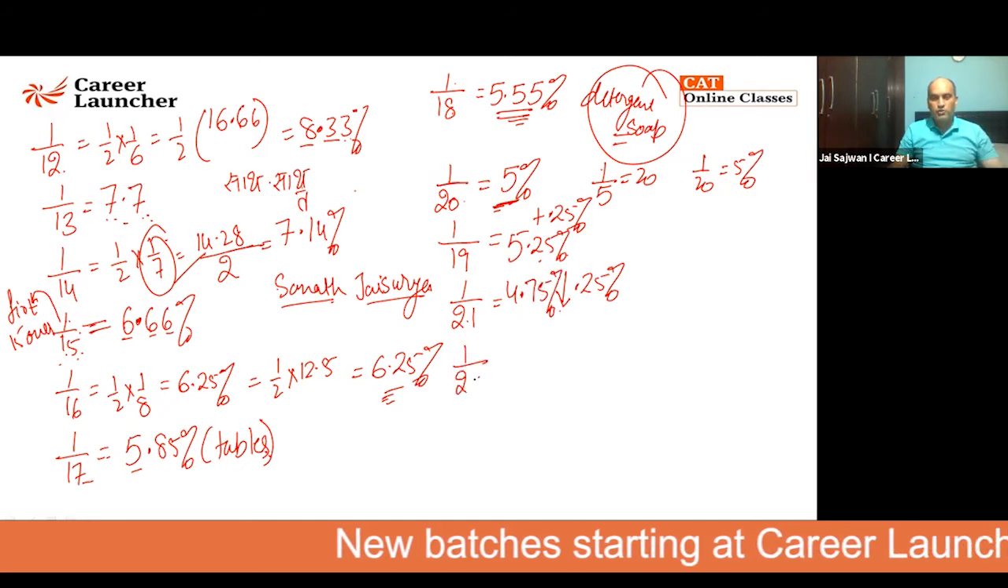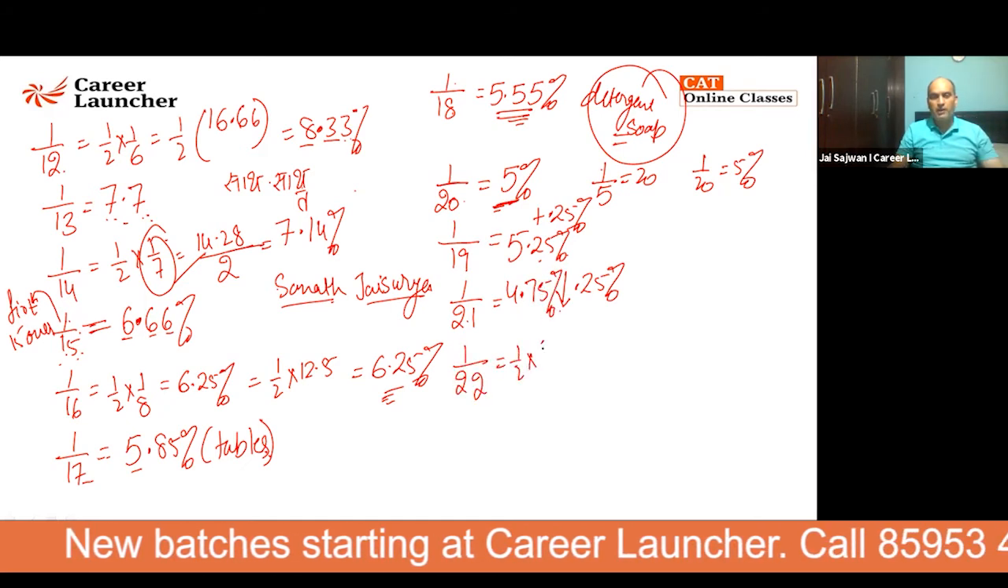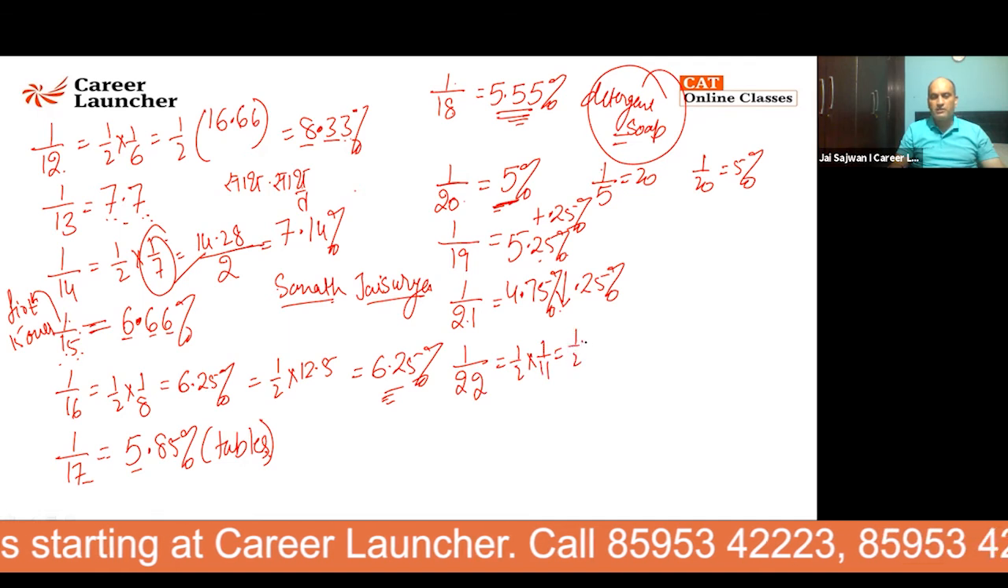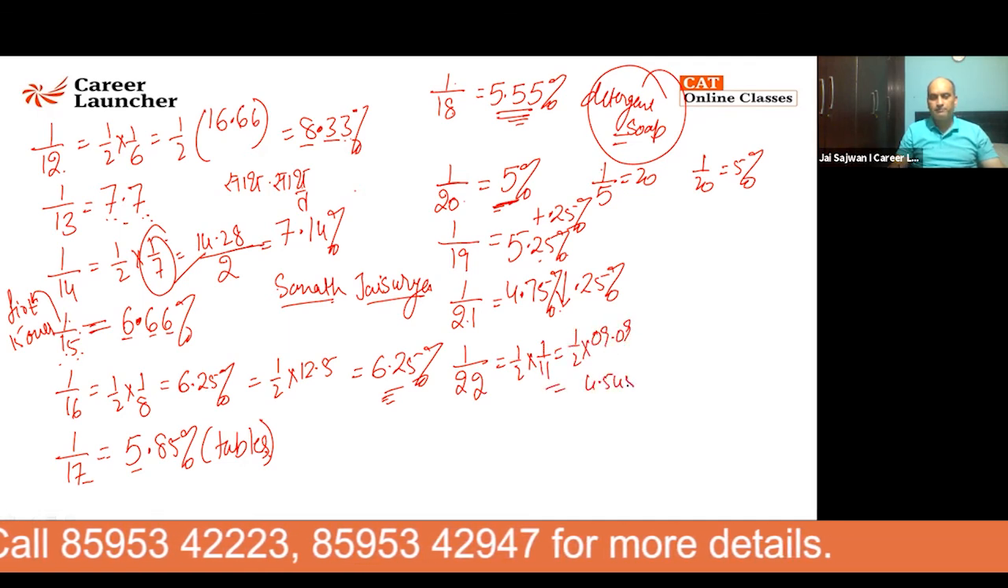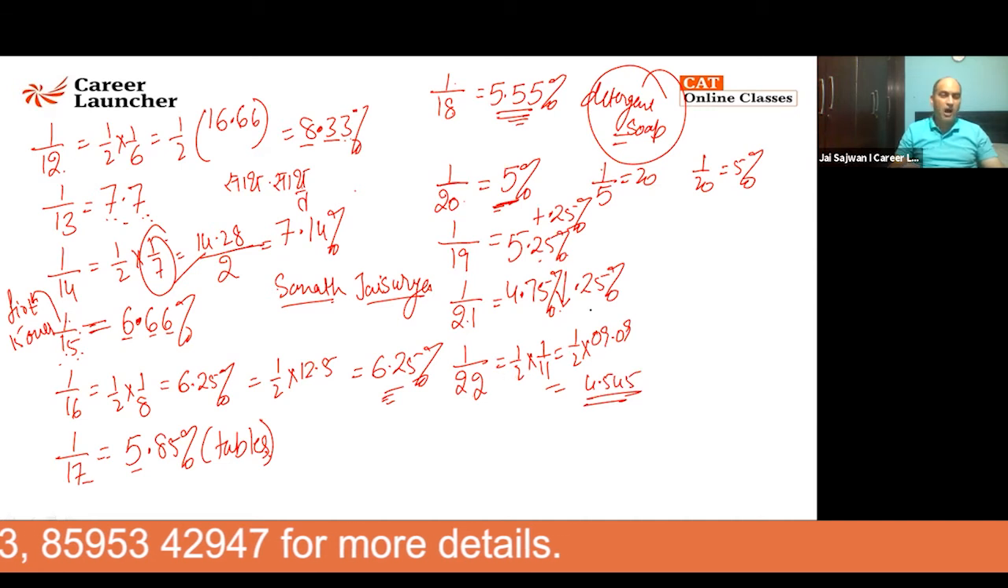So then 1 by 22. What is 1 by 22? It is half of 1 by 11. How much is 1 by 11? It is 09.09. What is half of that? 4545. So 1 by 22 is nothing but half of 1 by 11.